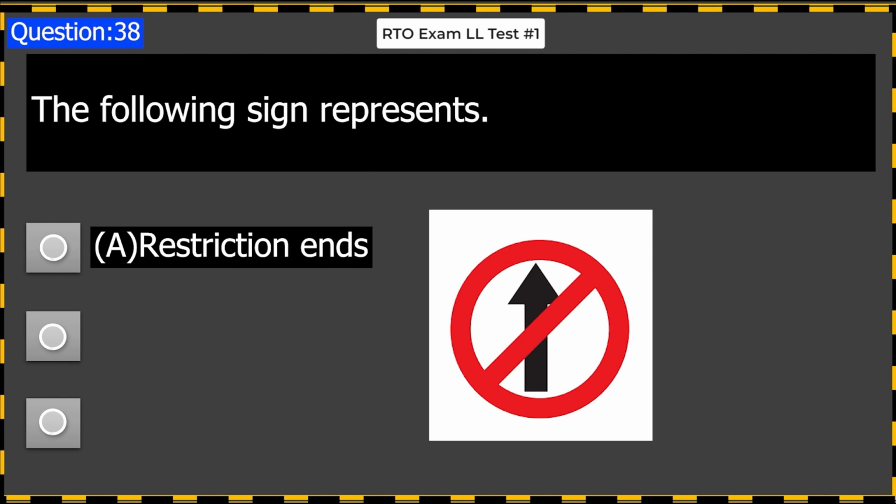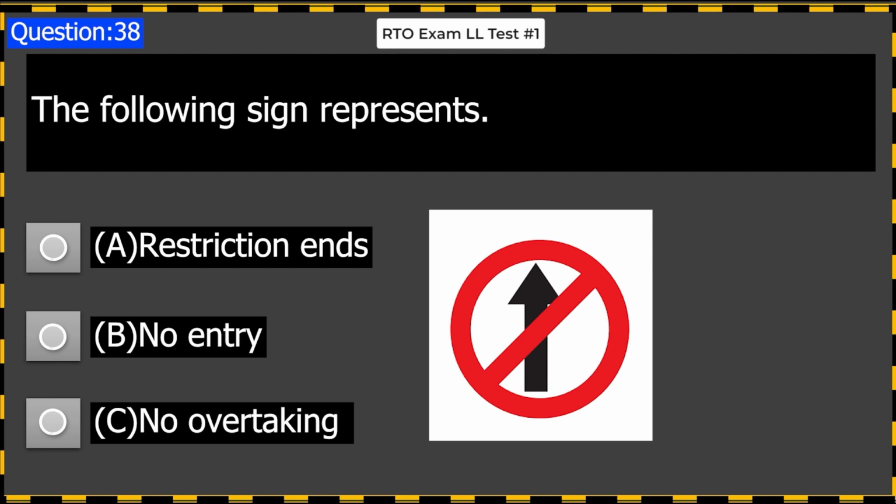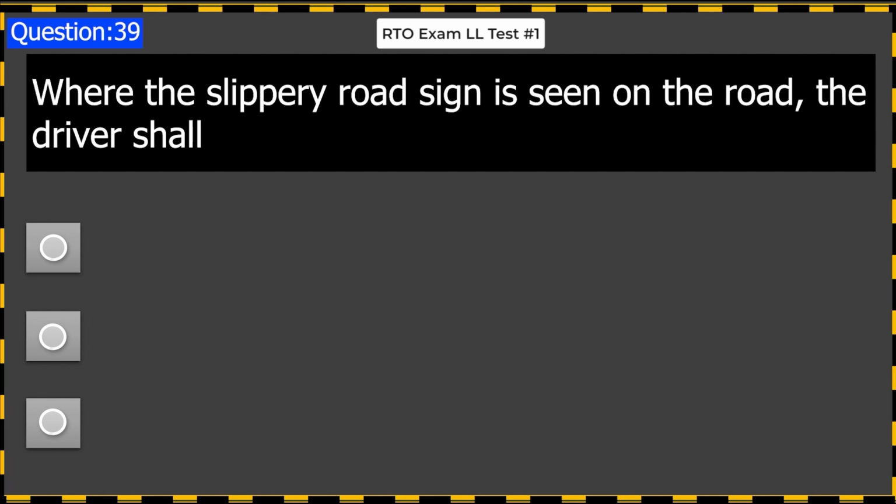The following sign represents A. Restriction ends. B. No entry. C. No overtaking. Answer B. No entry.